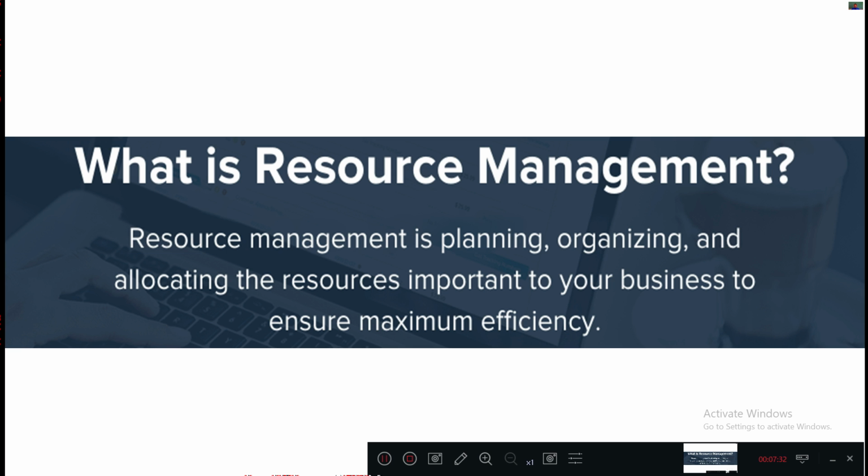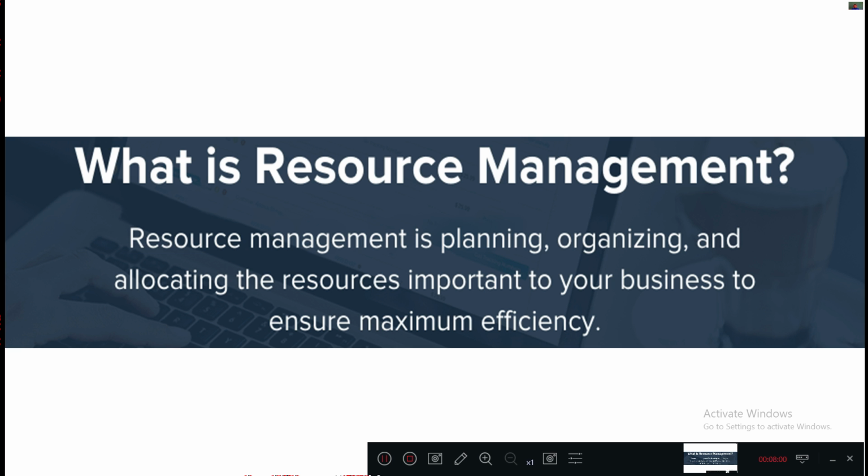So here, how exactly we need to maintain this 4M plus 1T. Okay, especially in the construction industry, for that we need proper planning, organizing, and then we need to allocate those resources with respect to various activities. Okay, so by adopting these resources effectively and efficiently in construction management, we need to get the maximum productivity of the work.